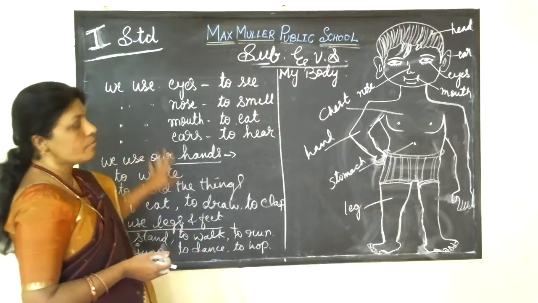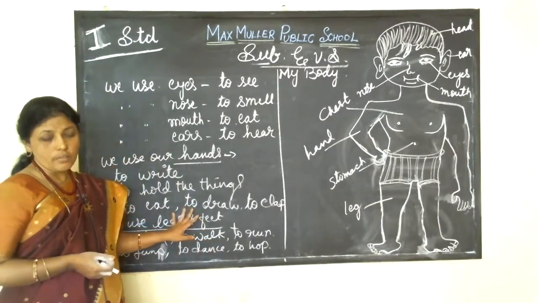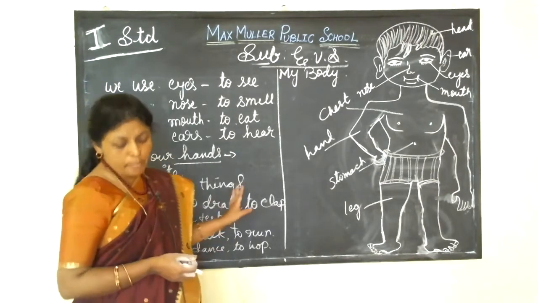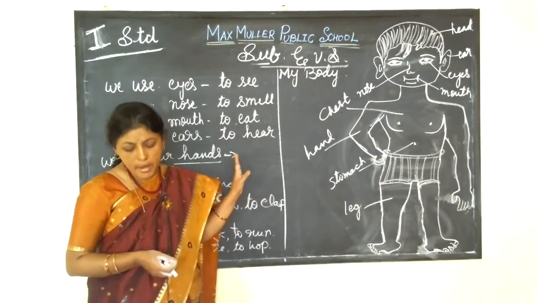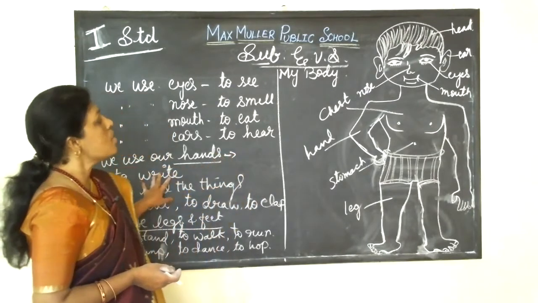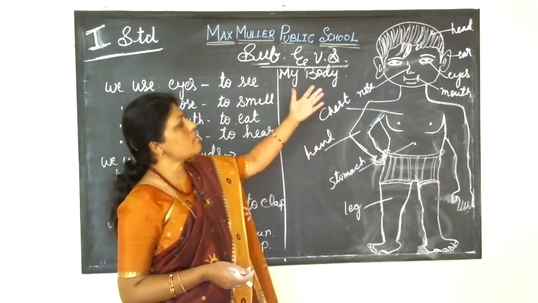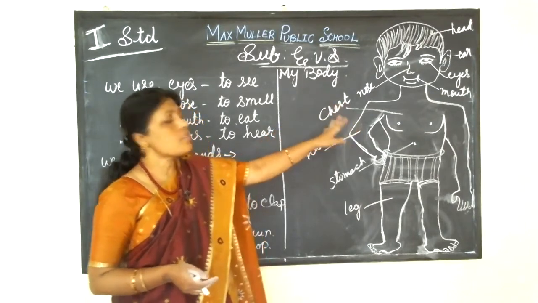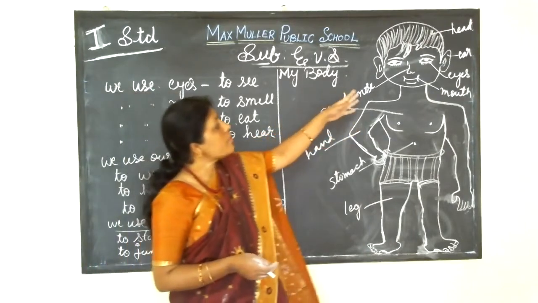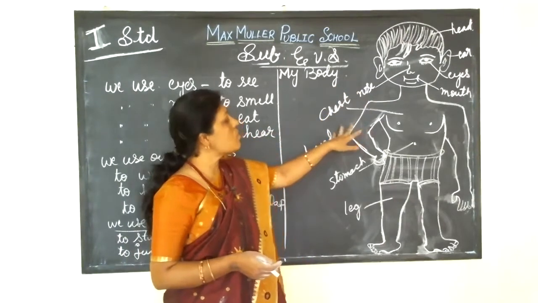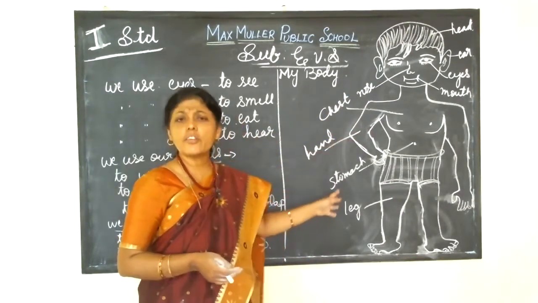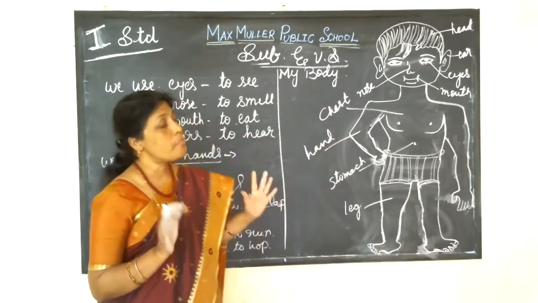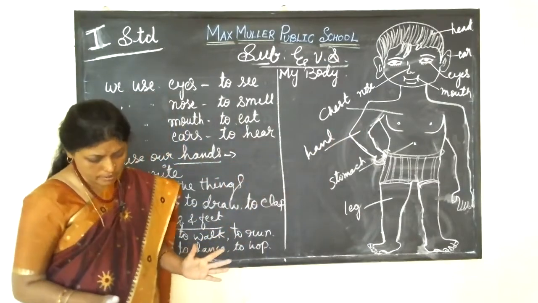See, these are all our parts. Okay? So our body is made of many parts. Different parts are there. Eyes are different, nose is different. All parts are not equal. Ears, mouth, nose, hands, legs, everything is different. So our body has many parts.